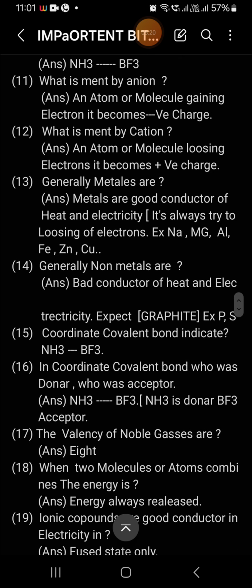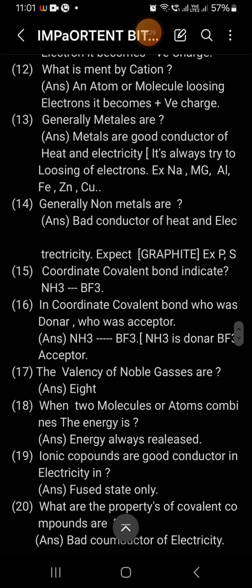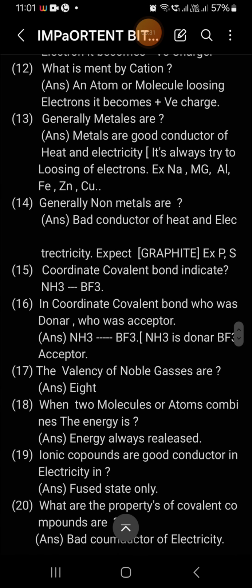Next, what is meant by anion? An atom or a molecule gaining electrons becomes negatively charged and is known as an anion. Next question, what is meant by cation? An atom or a molecule losing electrons becomes positively charged. Most probably metals always lose electrons and become cations. Non-metals gain electrons and become anions.